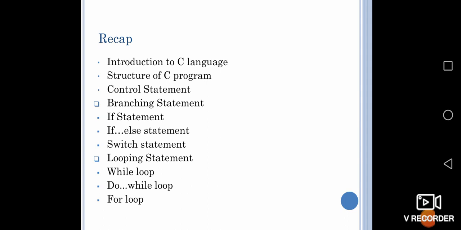So what we learned today is the introduction of the C language, the structure of a C program, and the control statements: the branching statements, which include the if statement, if else statement, and switch statement. Then the looping statements include the while loop, do while loop, and the for loop.